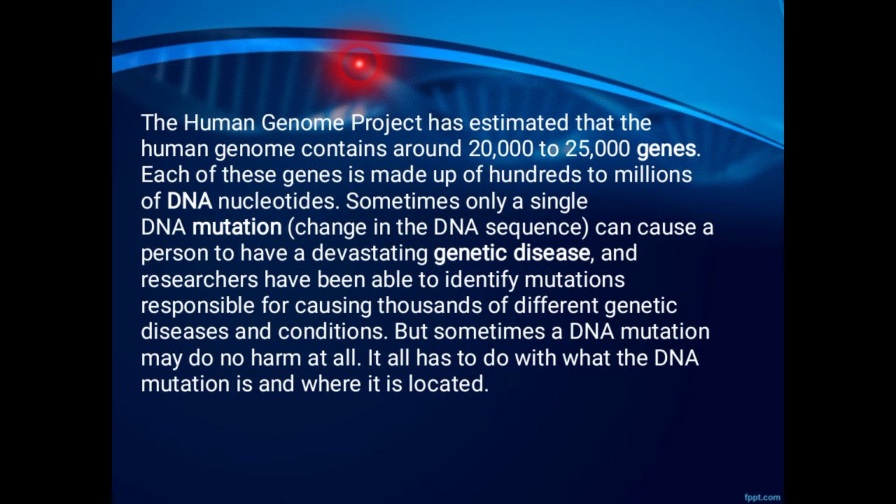Researchers have been able to identify mutations responsible for causing thousands of different genetic diseases and conditions. But sometimes a DNA mutation may do no harm at all. It all has to do with what the DNA mutation is and where it is located.